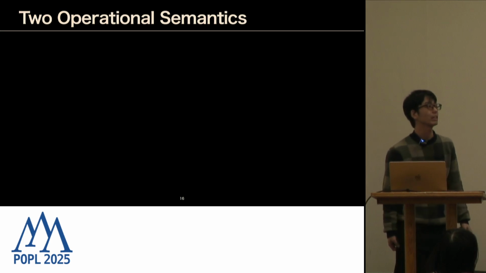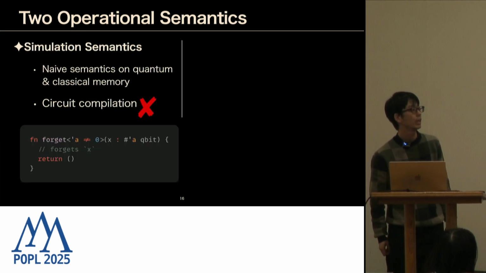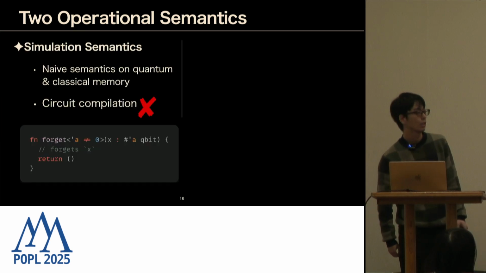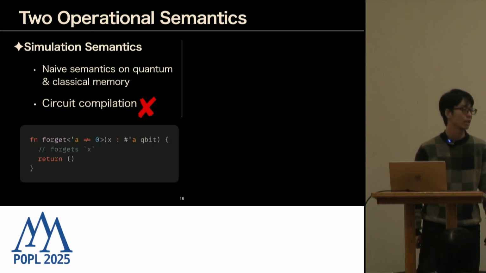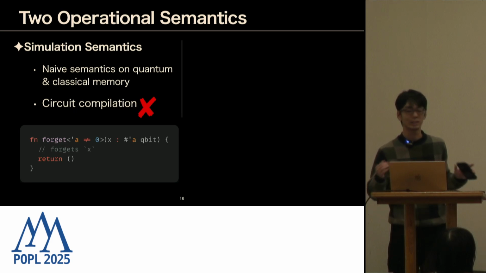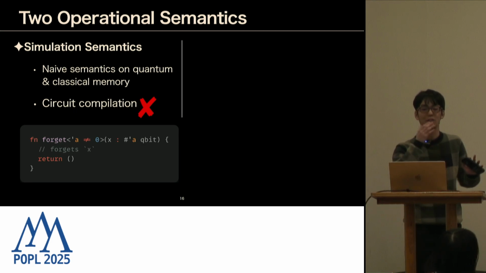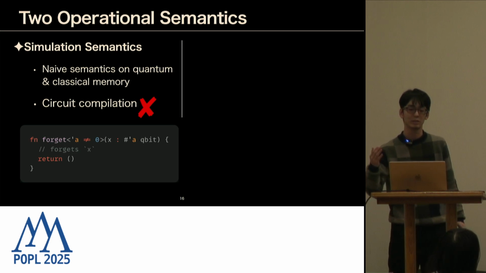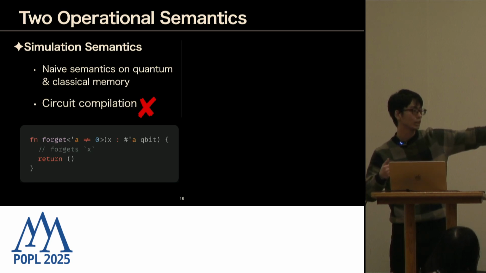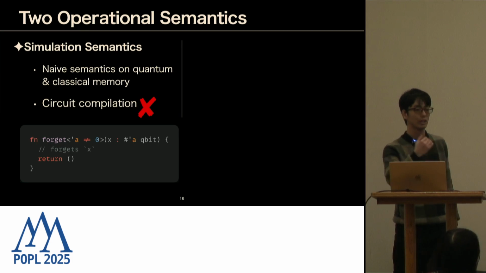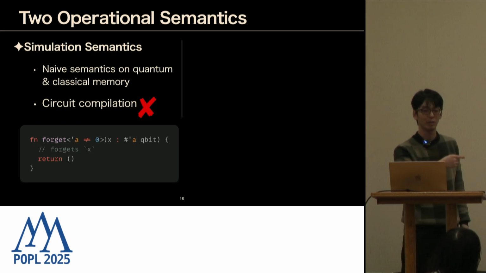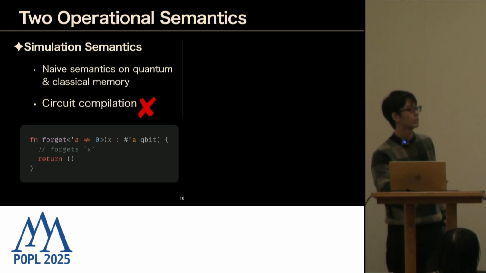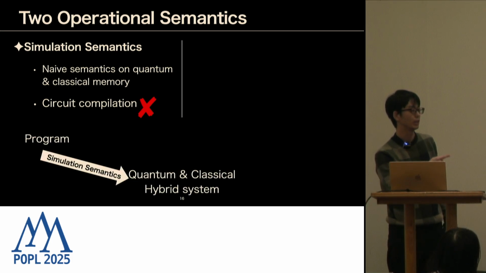We also gave two operational semantics in our paper. The first one is something we call simulation semantics, which is a kind of naive semantics of our language. But the problem is that this doesn't tell you how to compile a program. For example, this program, forget, takes one qubit but immediately forgets it. This means uncomputation, but the uncomputation depends on what kind of computation you have done on this x. So this forget function doesn't compile to a unique circuit. So that's the first, simulation semantics.